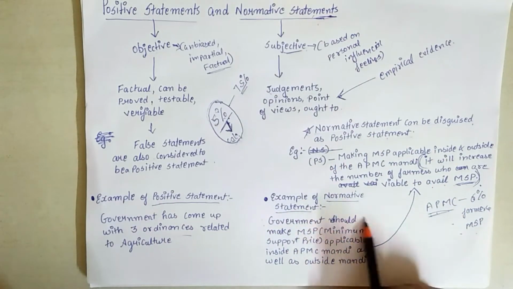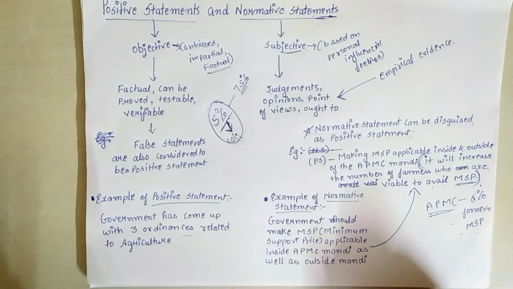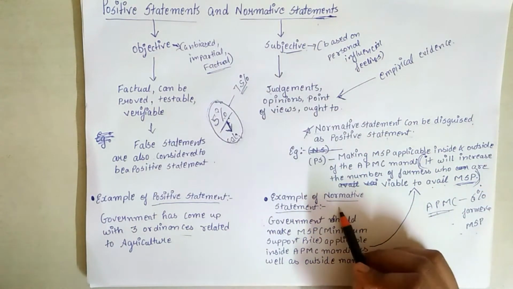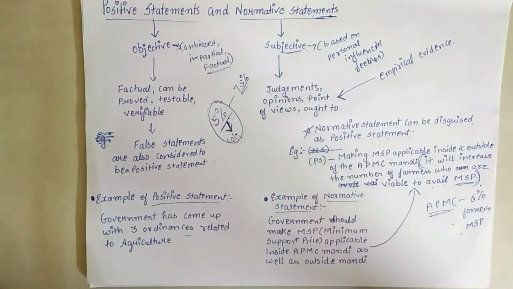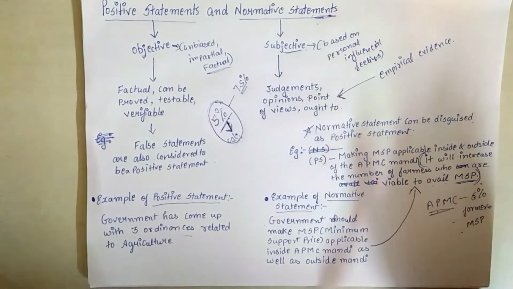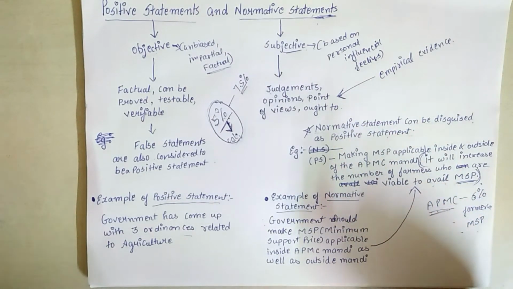Let's take the same example over here, that the government should make MSP, minimum support price, applicable inside the APMC Mandi as well as outside the APMC Mandi. Now, how will I make this statement a positive statement? To make this statement a positive statement, there has to be some factual information, some fact I have to tell in my positive statement.